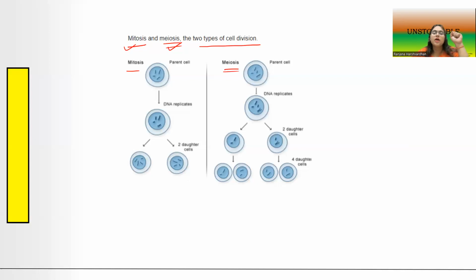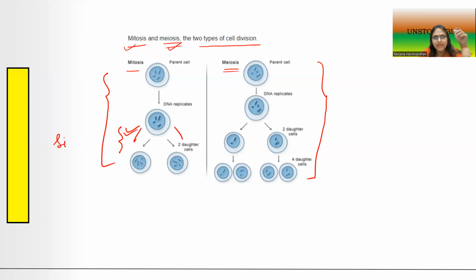Now, looking at the two diagrams, what can you make out, children? Typically, I would say that the cycle of mitosis is shorter as compared to the cycle of meiosis. You can see here that mitosis undergoes a single division, where one cell divides into two daughter cells.